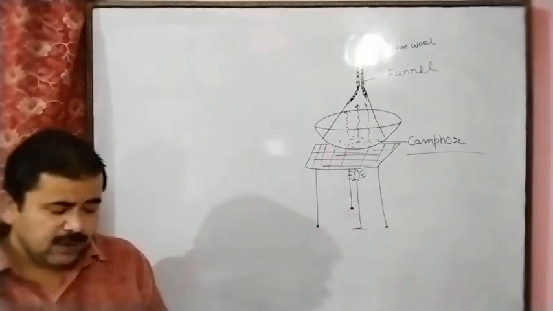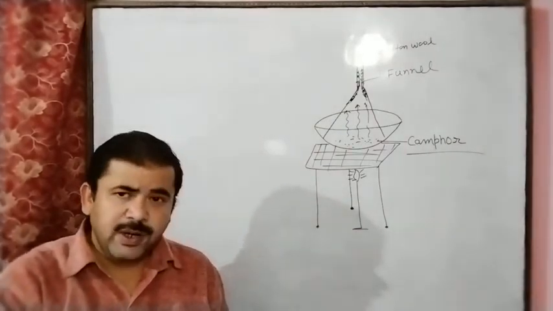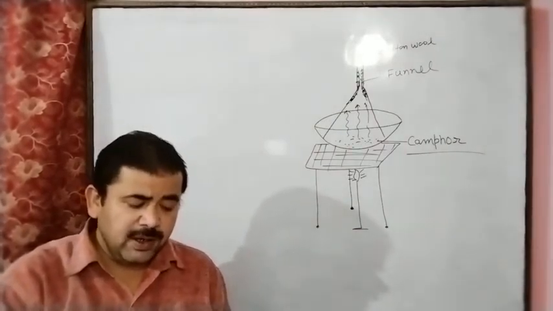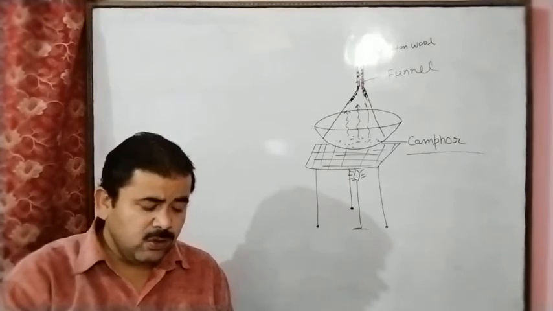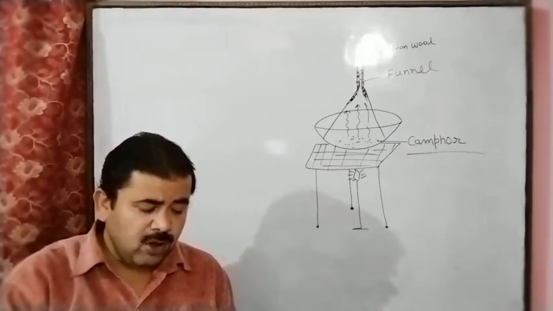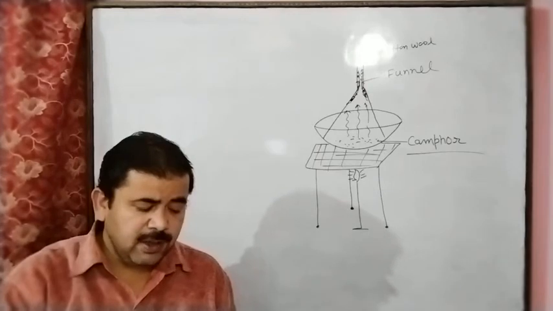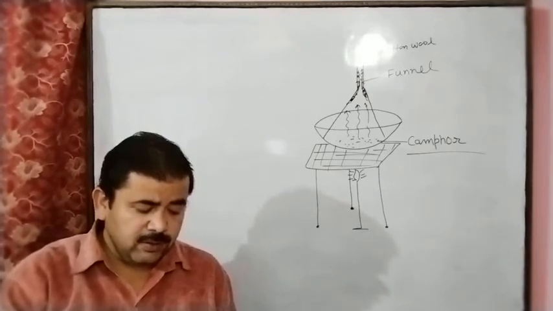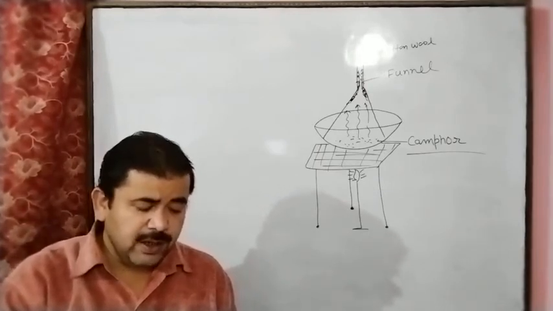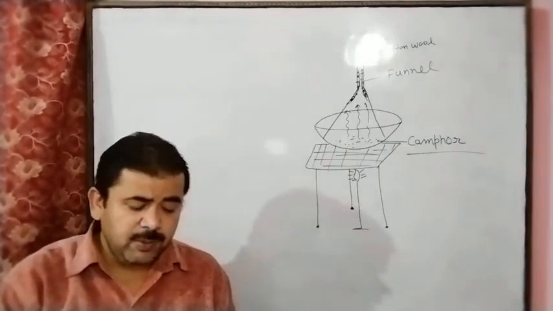And here the given procedure: take camphor in the evaporating dish, cover the evaporating dish by inverting a glass funnel over it as shown. Block the end of the stem of the funnel with cotton wool to prevent the vapor of the camphor from escaping into the atmosphere. Now heat the camphor gently. Observation: on heating the camphor, white fumes are seen.